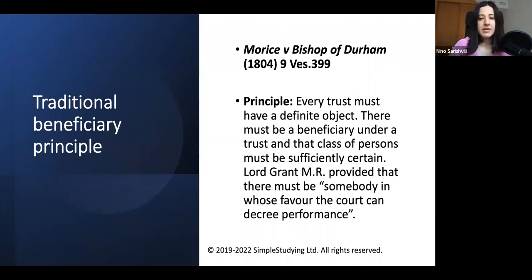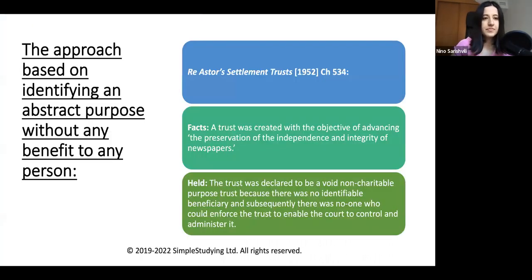The principle that came out of it is that there must be a beneficiary under a trust, and that class of persons must be sufficiently certain. Lord Grant provided that there must be somebody in whose favor the court can decree performance. So this is the traditional interpretation of the beneficiary principle, and you can cite the case of Morice for this when you write an essay question or a problem question.